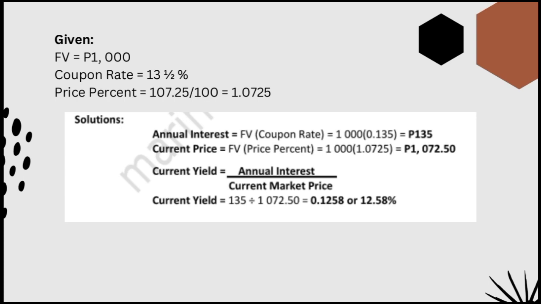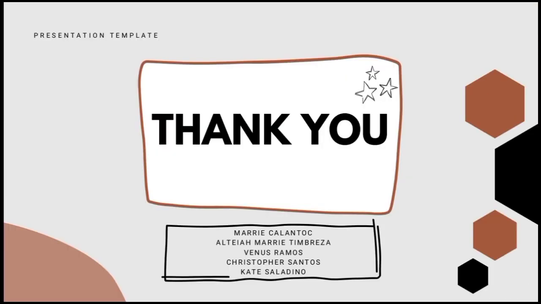So, i-divide lang natin yung nakuha natin sa una and sa pangalawa. So, 135 divided by 1,072.50 pesos is equal to 0.1258 or 12.58%. So, that is the answer of the problem. So, thank you.